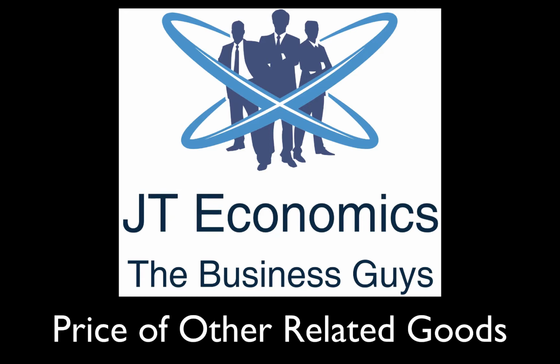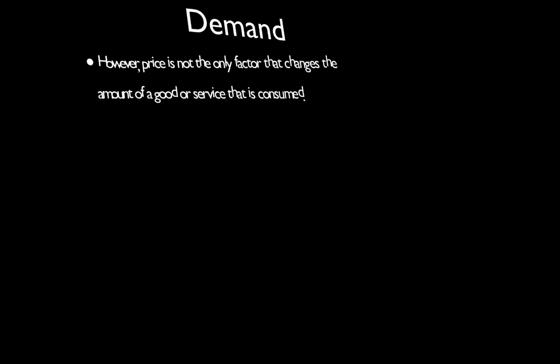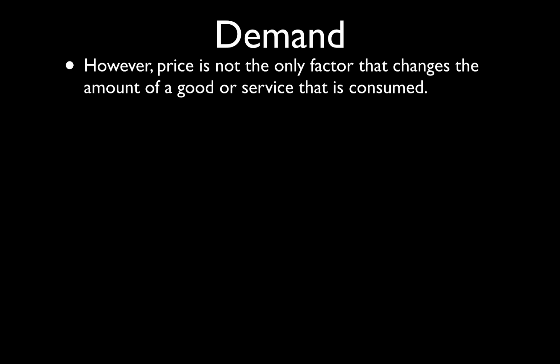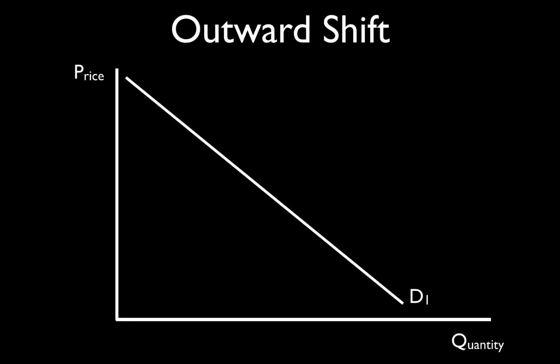Okay, so what we want to do in this video is talk about the second non-price determinant of demand which causes a shift. So the first non-price determinant of demand which causes a shift is taste of the consumer. The second non-price determinant of demand is other related goods, or the prices of other related goods. So let's remind ourselves what an outward shift of the demand curve is.